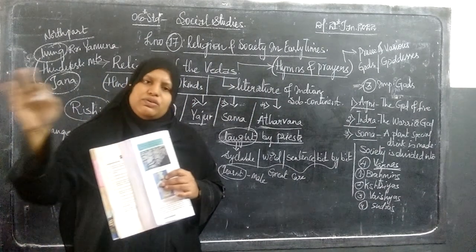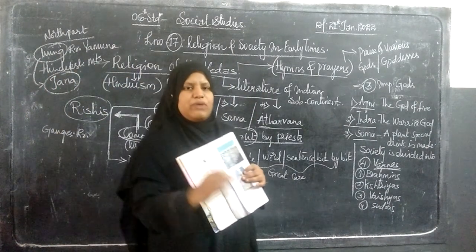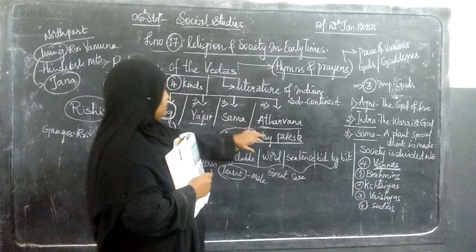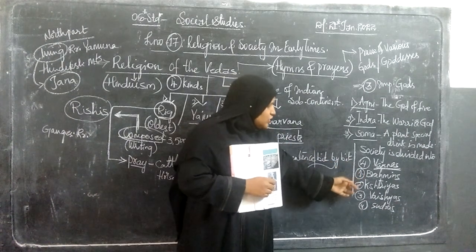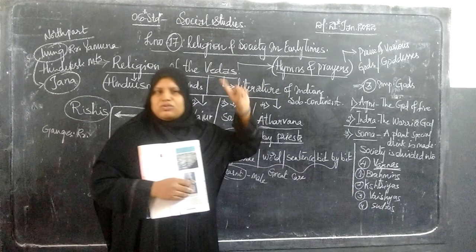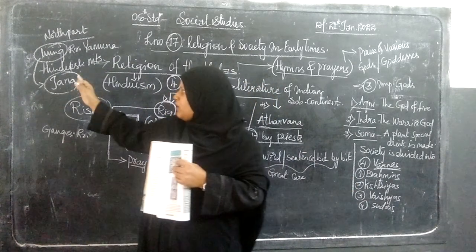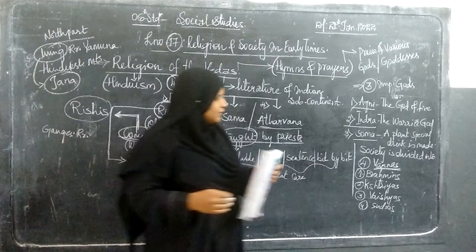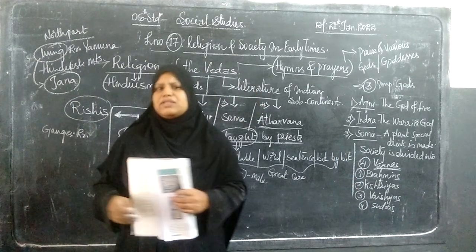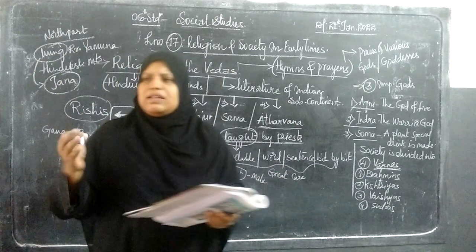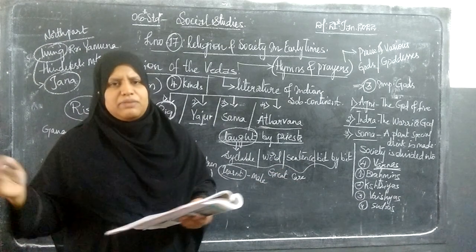So in all these varna divisions, how the work is to be carried out, on the basis of work divisions the people were divided in society. The priest work, the religious work, was for Brahmins. Kshatriyas were soldiers working for the kingdom. Vaishyas were for cattle rearing and giving gifts to the Brahmins. And Shudras did agriculture work, carpentry, helping all these people.